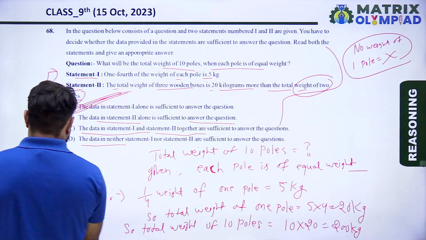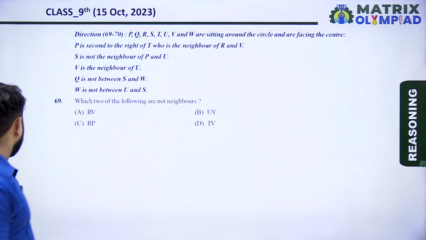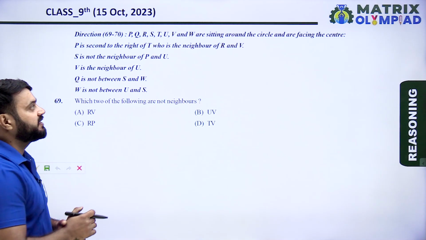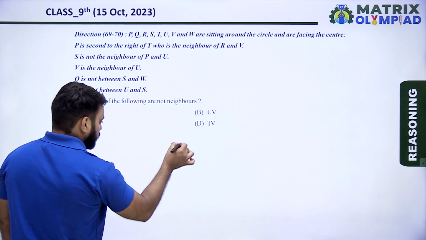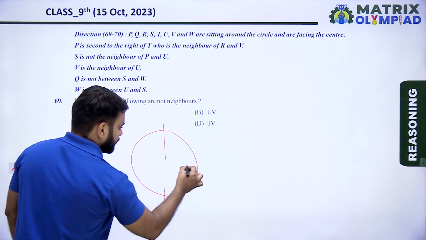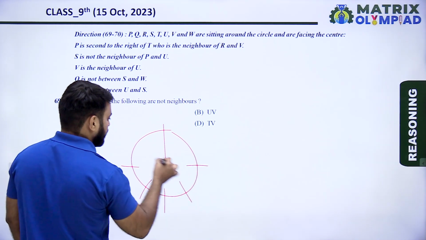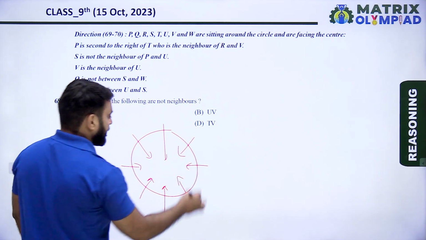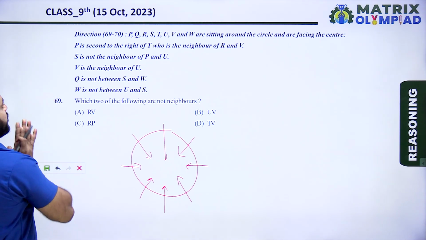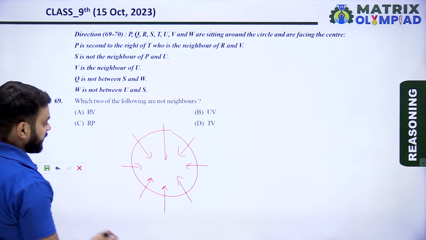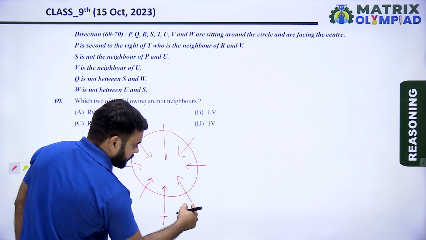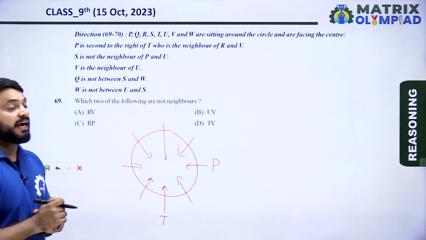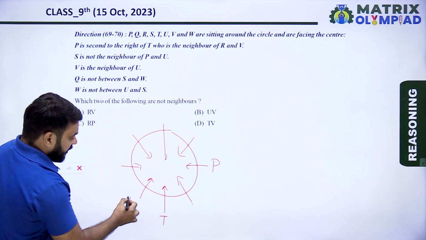So let's move on to the next question. So next question is question number 69 and 70. P, Q, R, S, T, U, V, W are sitting around the circle and are facing the center. So there are 8 persons, and all are facing towards the center. According to the question, P is second to the right of T. Here is T, and first right and second right, here is P. Who is the neighbor of R and V? So T is the neighbor of R and V.